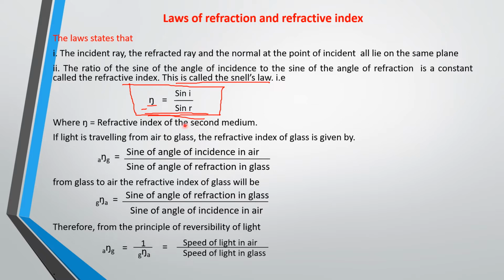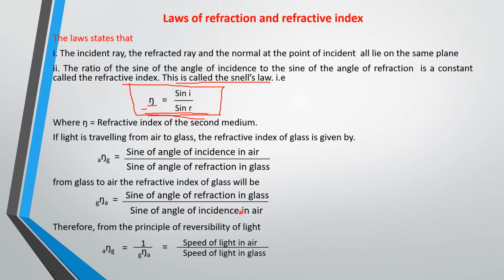So if light is traveling from air to glass, the refractive index of glass will be equal to the sine of the angle of incidence in air all over the sine of the angle of refraction in glass. Also, if the ray is traveling from glass to air, it will be the reciprocal of this equation: sine of the angle of refraction in glass all over sine of the angle of incidence in air.